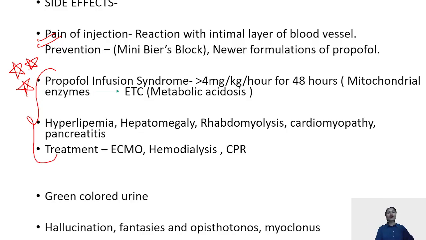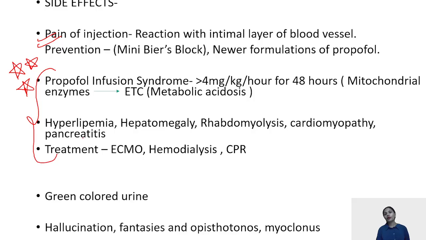You first have to see that the whole scenario builds up to which diagnosis. The diagnosis that can be formed is that the patient had been given propofol for a prolonged period of time. The patient's blood investigations show that the patient is suffering from metabolic acidosis, hyperlipidemias, and rhabdomyolysis because potassium level has increased. The treatment of choice for propofol infusion syndrome is ECMO, hemodialysis, or eventually CPR for cardiac arrest.